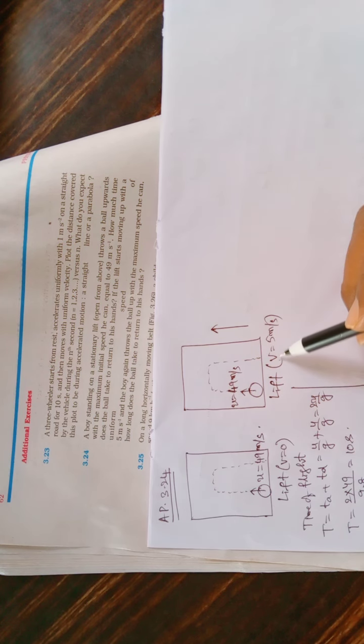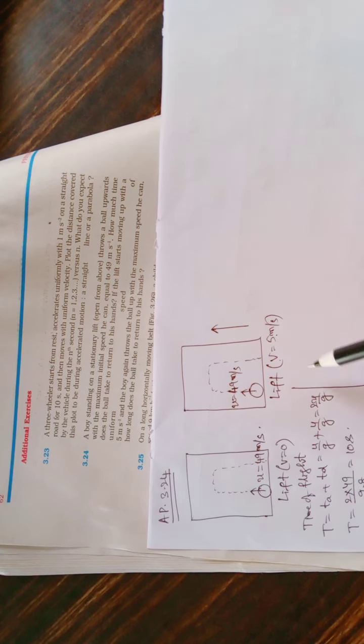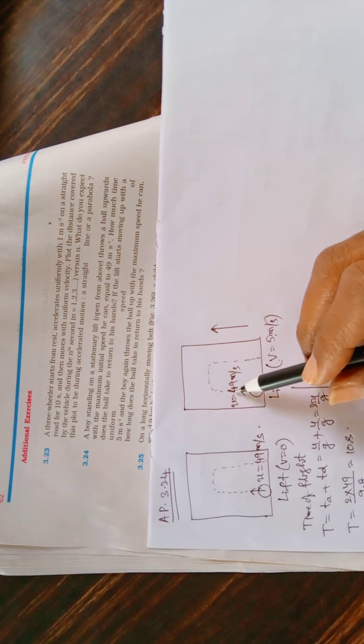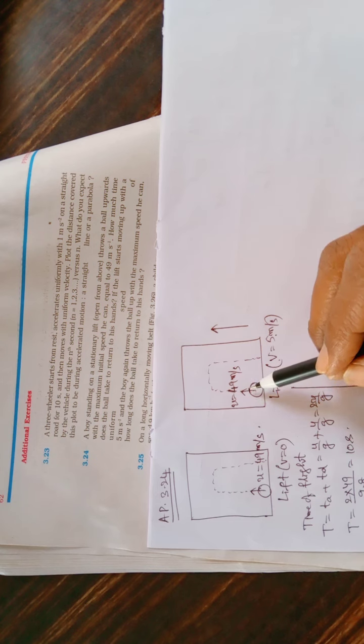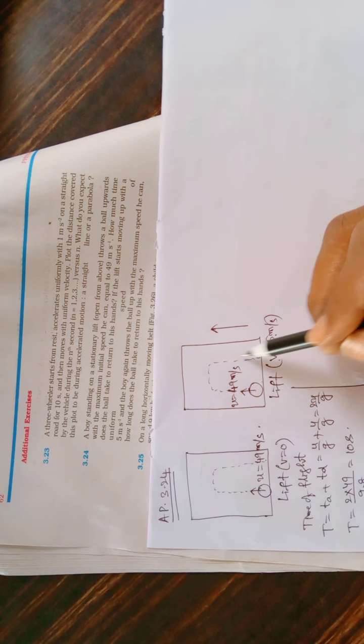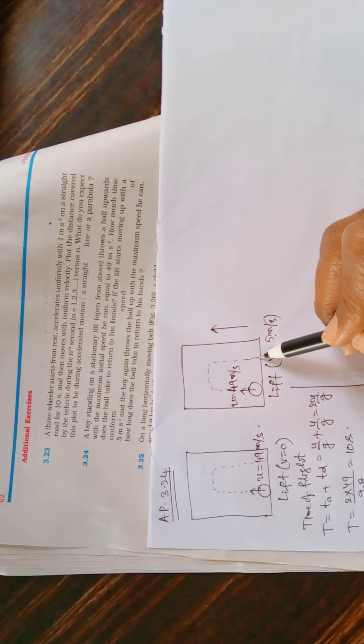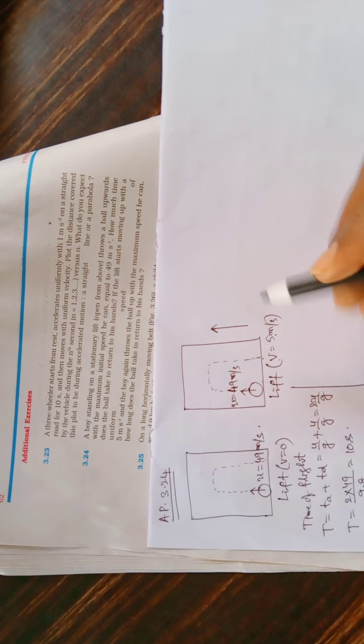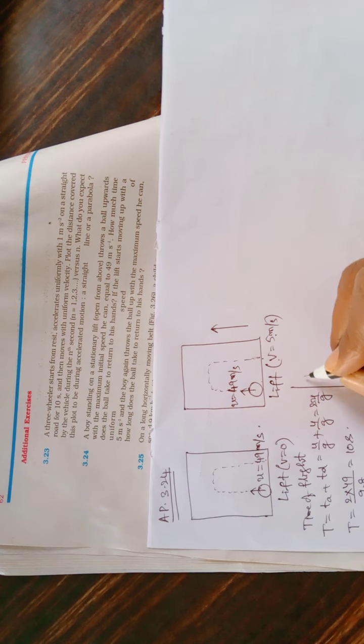It is moving with uniform velocity upward, and again the boy throws the ball with the same velocity upward. In this case, how much time does it take to move up and come down? What is the time of flight?